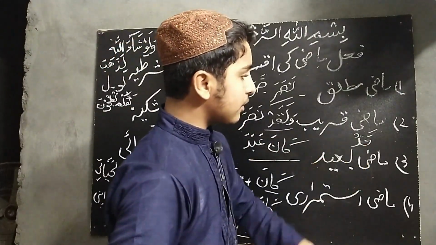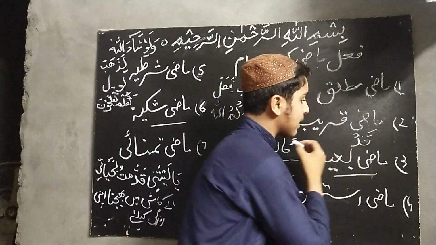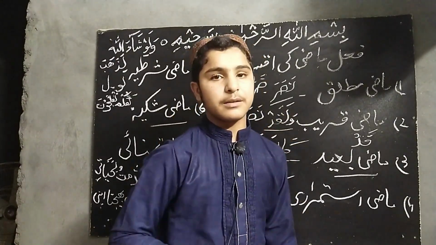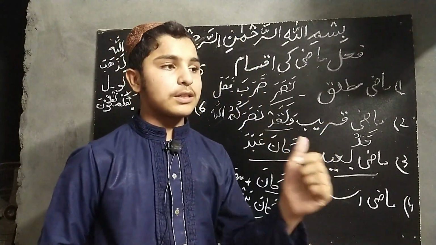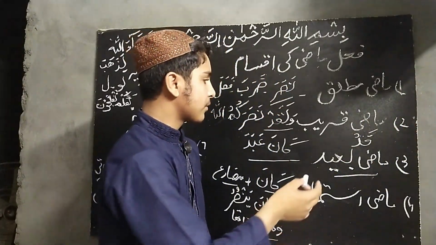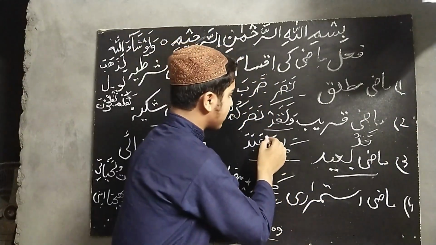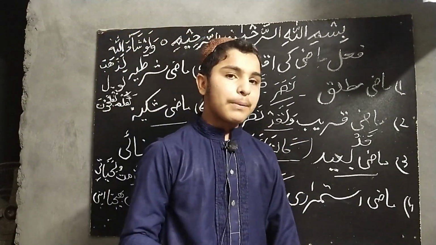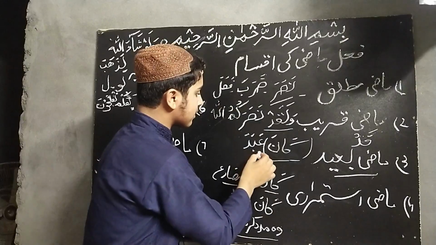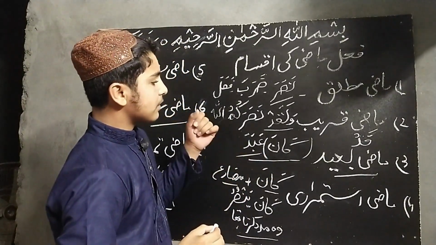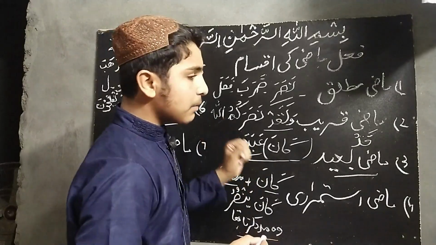The third kind of fi'l mazi is mazi baid, which is completed in the past time. Such a work which is completed in the past time, here that work will be described. Mazi baid will be identified by kana. Kana will show the past time. And the second identification part is abada. The second will be the verb of fi'l mazi.